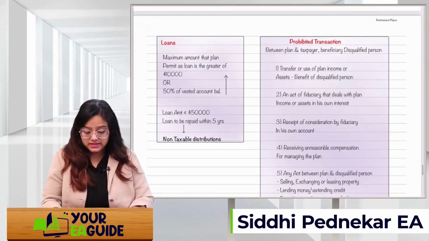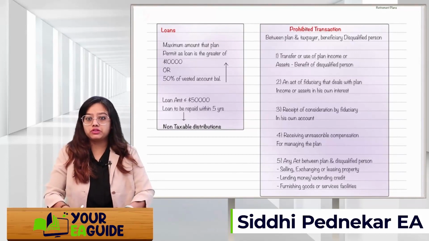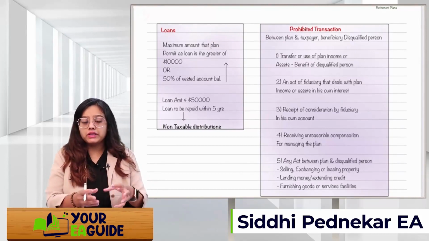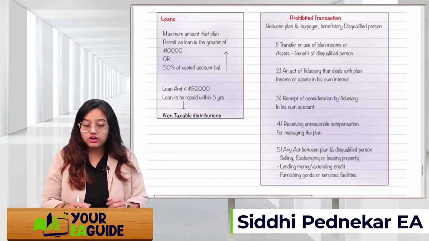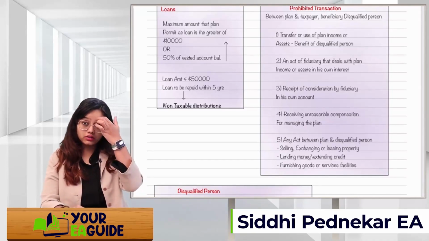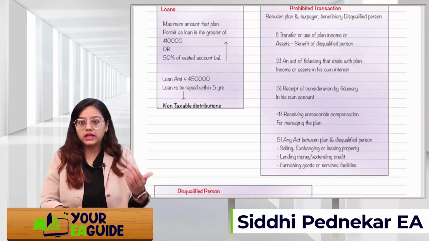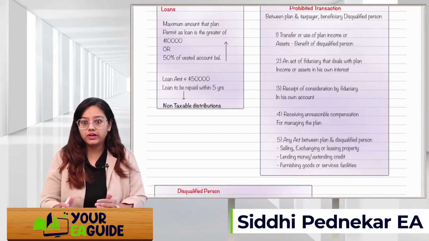Okay. Next is prohibited transactions. What transactions are prohibited? Between the plan and the taxpayer, beneficiary, or disqualified person. Transfer or use of a plan's income or asset for the benefit of a disqualified person. Any act of a fiduciary which deals with the plan, if they want to sell the assets or they are utilizing the income for the benefit of a disqualified person.